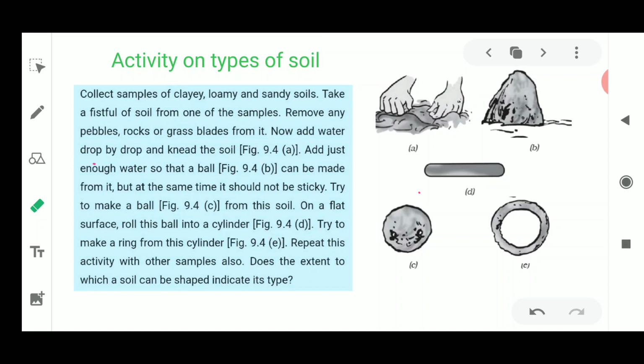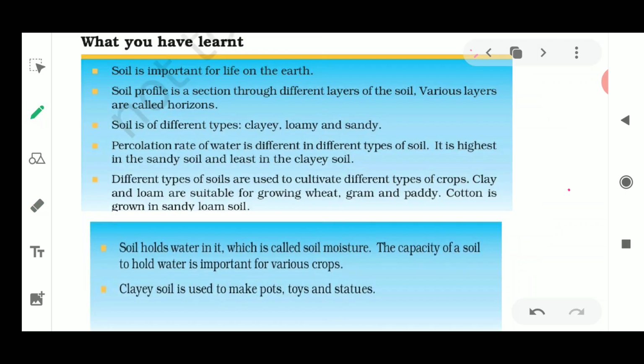Okay, next, I think with this the chapter is complete. Now we are going to discuss the revision of this chapter, which is there in the form of what we have learnt in your NCERT book. I will quickly read out the points and discuss them properly.